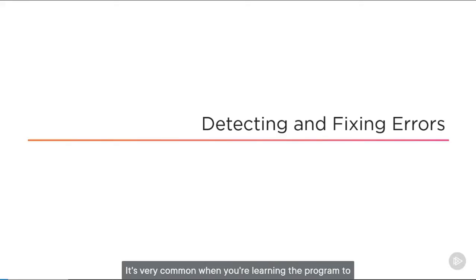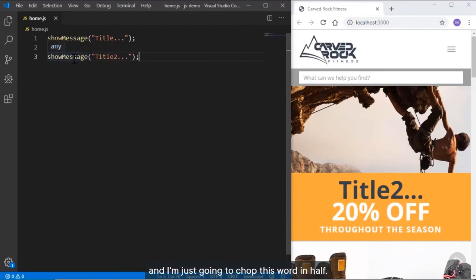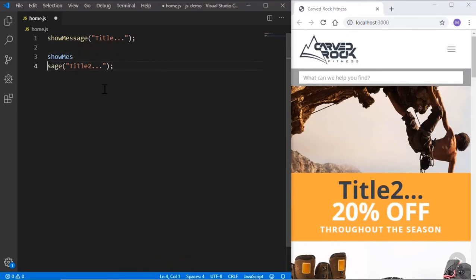It's very common when you're learning to program to run across errors. As a coder, you need to be perfect. If JavaScript doesn't know what you're attempting to accomplish, it will throw an error. And let's see how we can detect these errors and fix them. Here's our code from the last clip, and let's create an error. We have show message title 2 right here, and I'm just going to chop this word in half. You can't do that in JavaScript, so there will be an error.